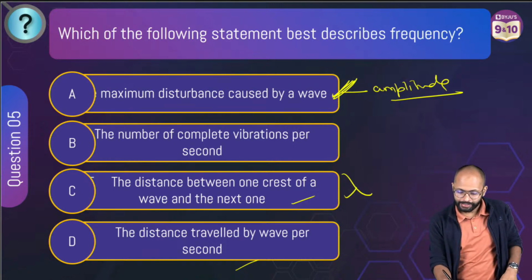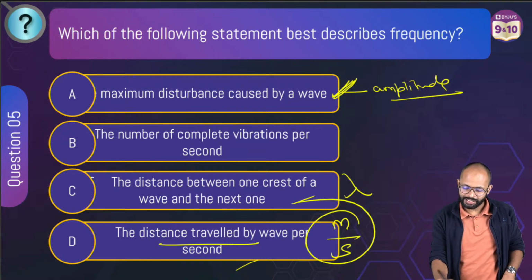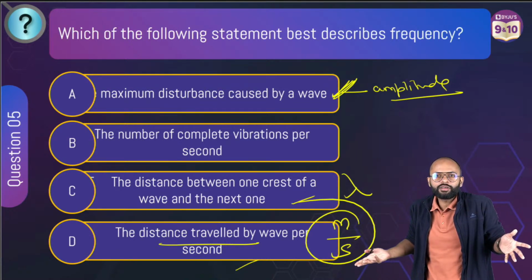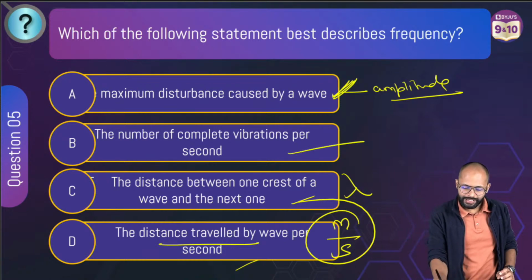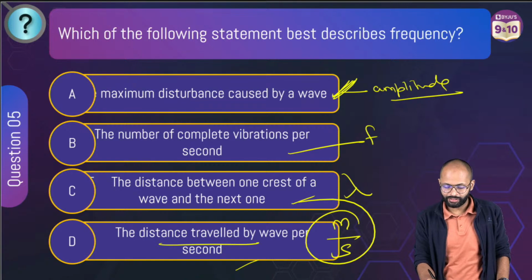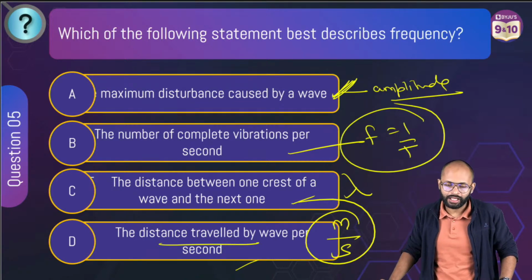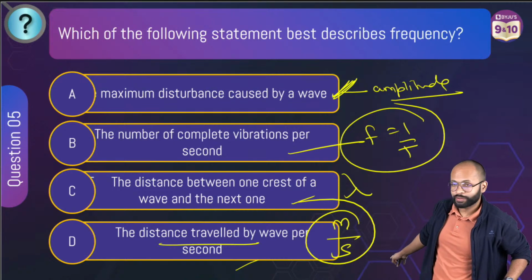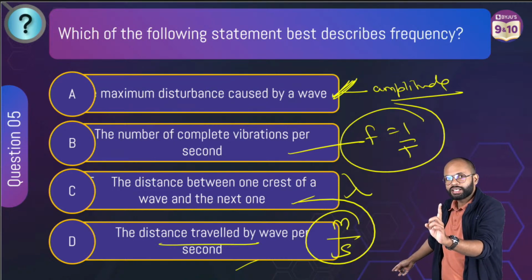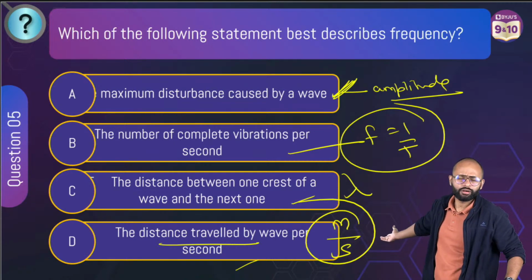Velocity. Distance traveled by wave, that is meter per second. It is what? Speed. It is the velocity of the wave, speed of the wave. Correct. Second one, number of oscillations per second. Sir, this is frequency. What is frequency? 1 upon time period. Time period did not come anywhere here. Correct. The last one is velocity, child. This one is not time period. It is saying distance covered by the wave in 1 second. Distance upon time. Speed. This is speed, not time period.